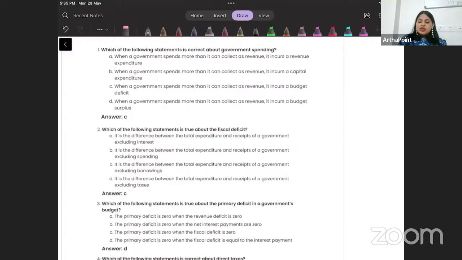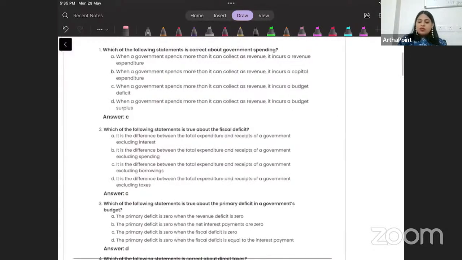Which of the following statements is correct about government spending? When government spends more than it can collect as revenue, it incurs revenue expenditure? No. The definition of revenue expenditure is any expenditure where you are not forming any asset or liability.